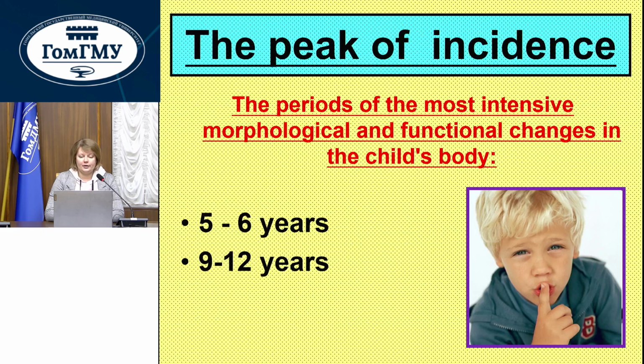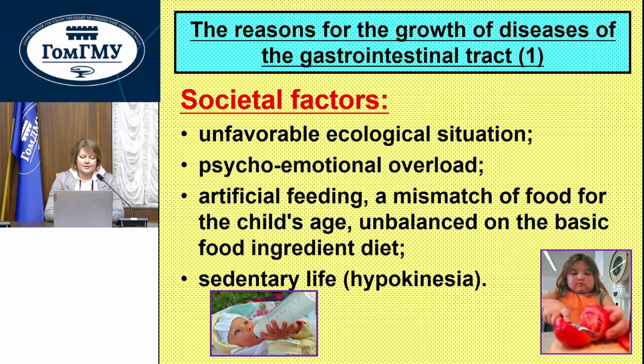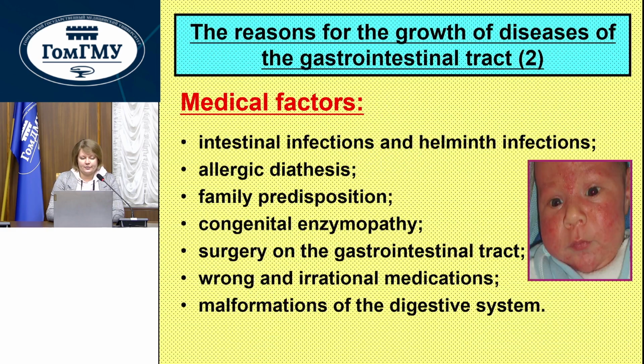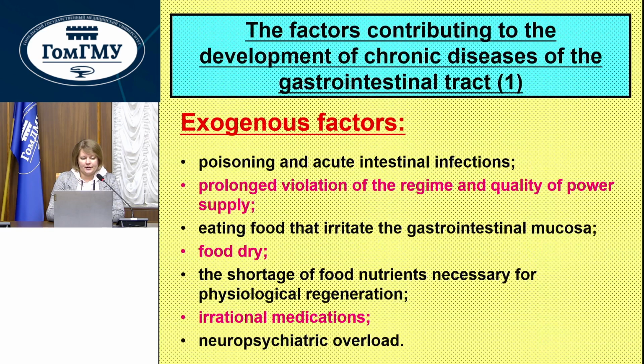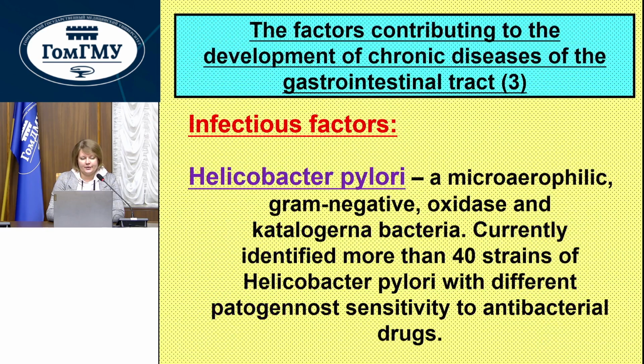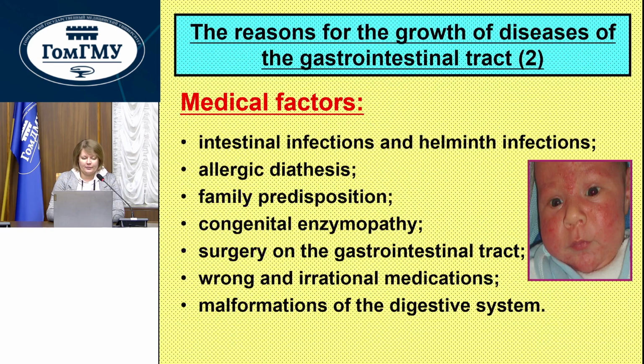The peak of incidence is the period of the most intense morphological and functional change in the child's body, from 5 to 6 years and from 9 to 12 years. The reasons for the growth of diseases of the gastrointestinal tract. We have three groups of factors: social factors, medical factors, exogenous, endogenous factors, and infection factors.